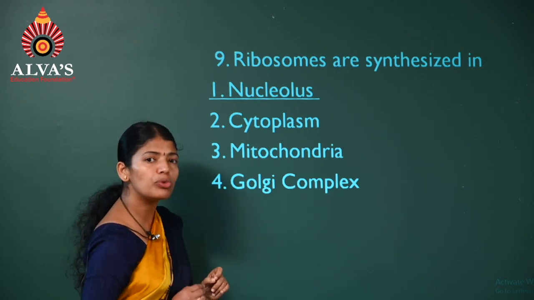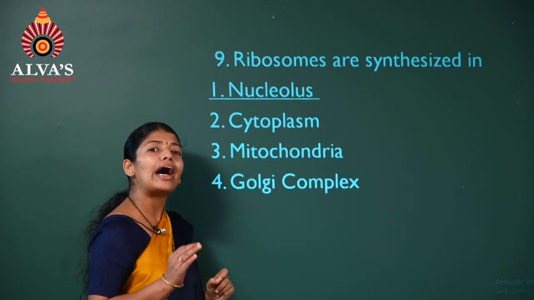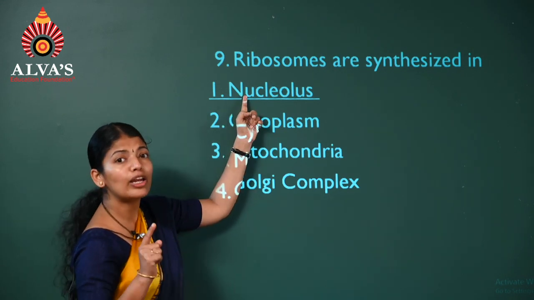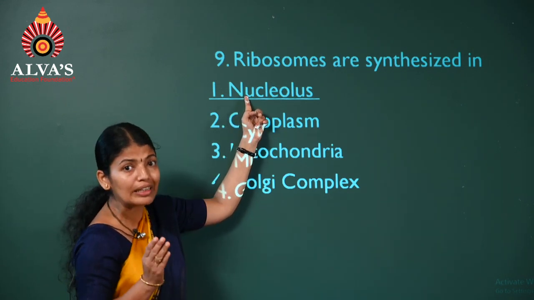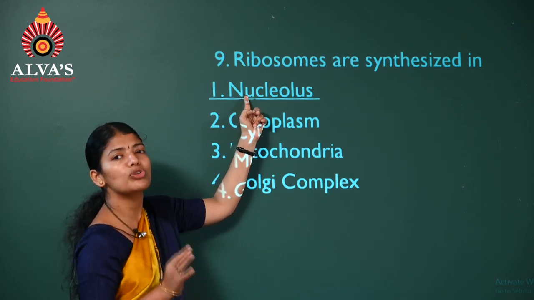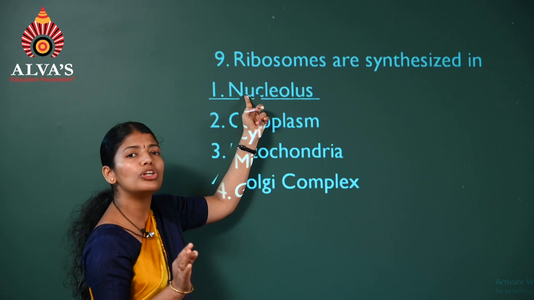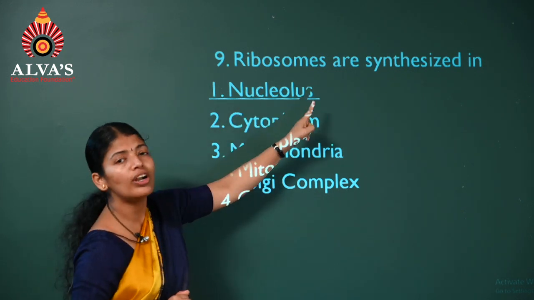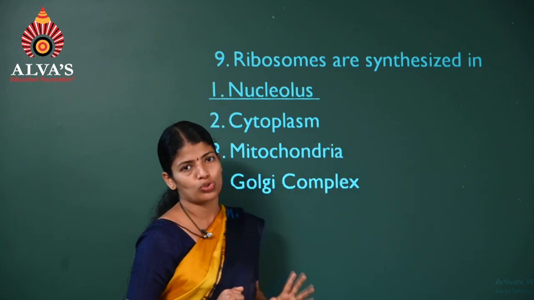What are ribosomes composed of? rRNA and proteins. Those rRNAs are synthesized by the NOR, the nucleolar organizer region associated with the chromosome. So it is this which is involved in the synthesis of ribosomes.